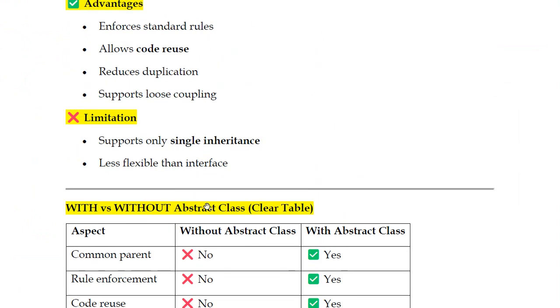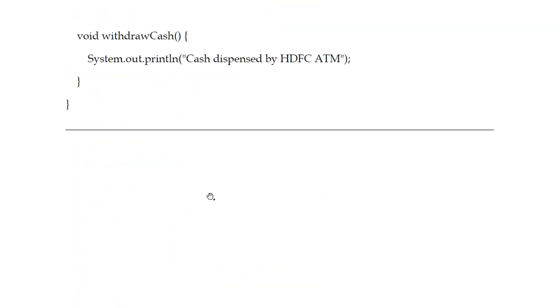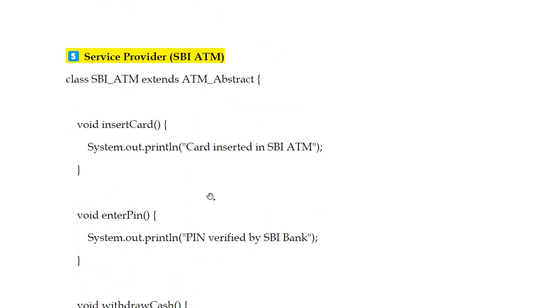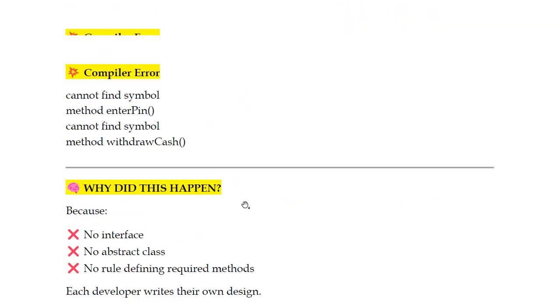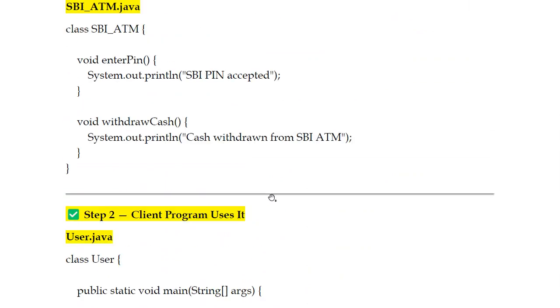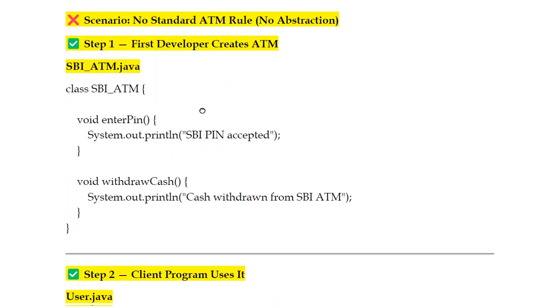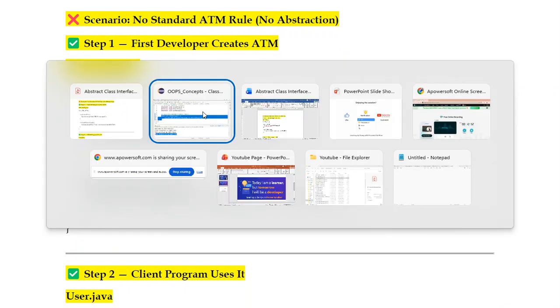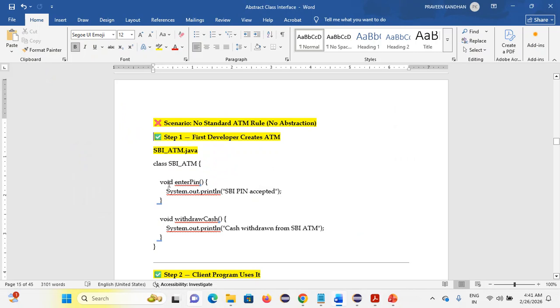Before getting to the interface, I'll show you that problem also, because only then can you understand what problem we had previously. For understanding purposes, I'm showing that. No ATM rule, no abstraction, no standard ATM rule is applied here. Just a minute, we'll copy paste the code to save time.